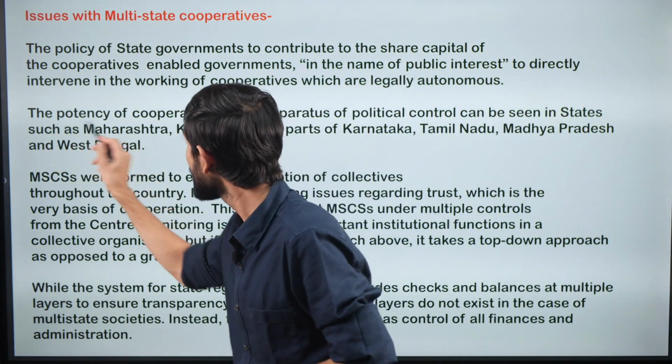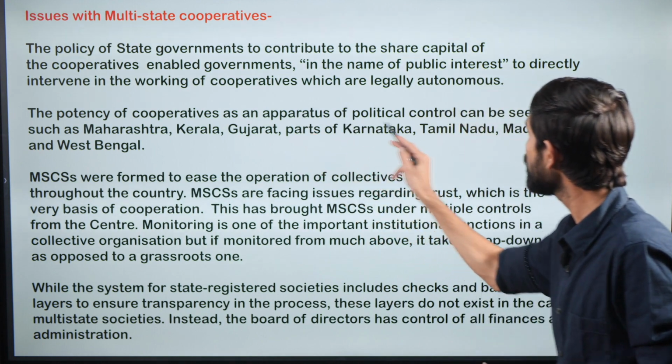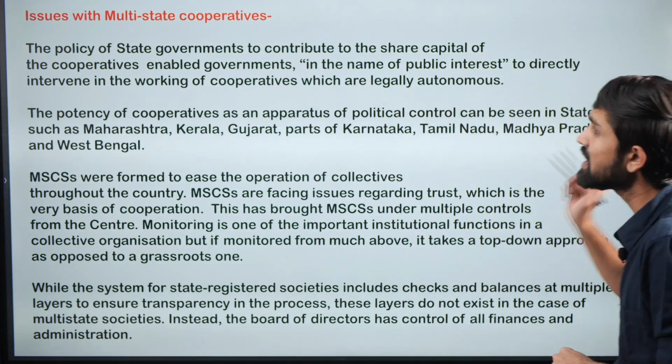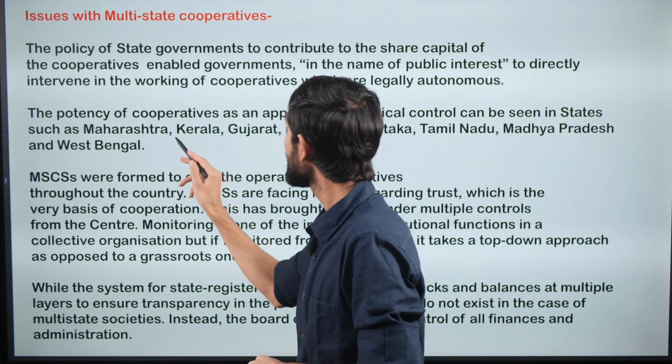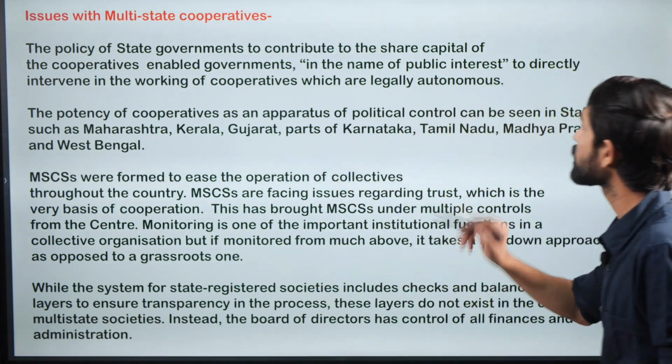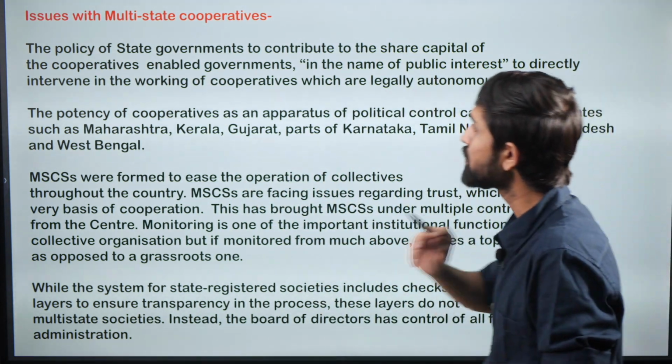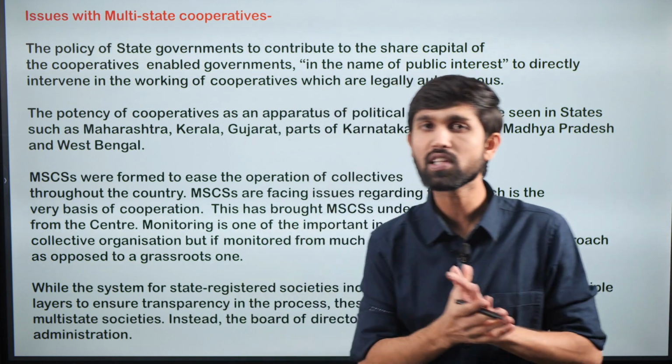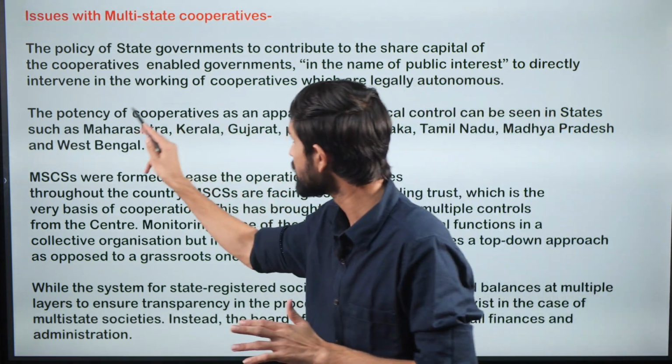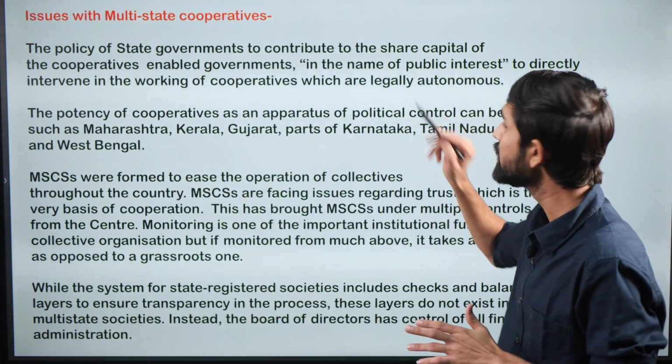Then the potency of cooperatives as an apparatus for political control can be seen in states such as Maharashtra, Kerala, Gujarat, parts of Karnataka, Tamil Nadu, Madhya Pradesh and West Bengal. Now what is this issue talking about? How are these cooperatives taken as an apparatus for political control?